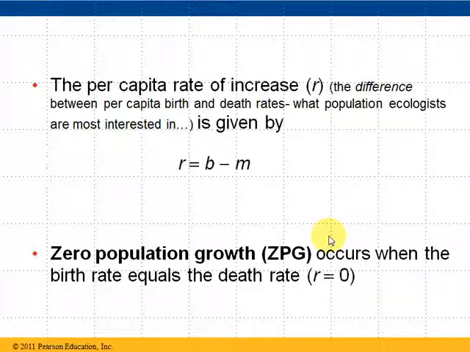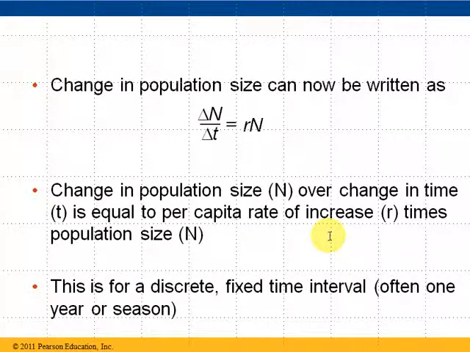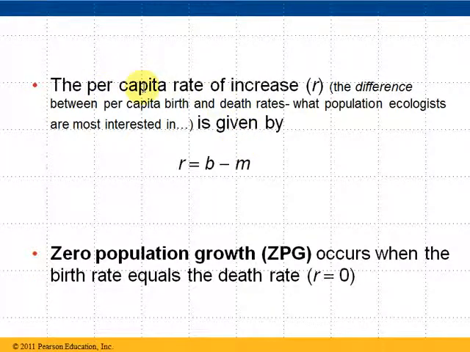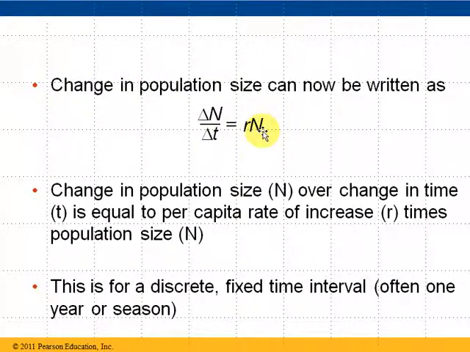So one last way that we could write this equation, and again, this would be our change in population over a specific time period, usually a fixed time interval of a year or a season. That's going to be equal to that ratio of change. Remember, little r is our per capita rate of increase times the population. So if our per capita rate of increase is 0 times whatever the population number is, then our change in population is 0. So this is our rate of change multiplied by the total population, and that would give us our population change over that specific time.